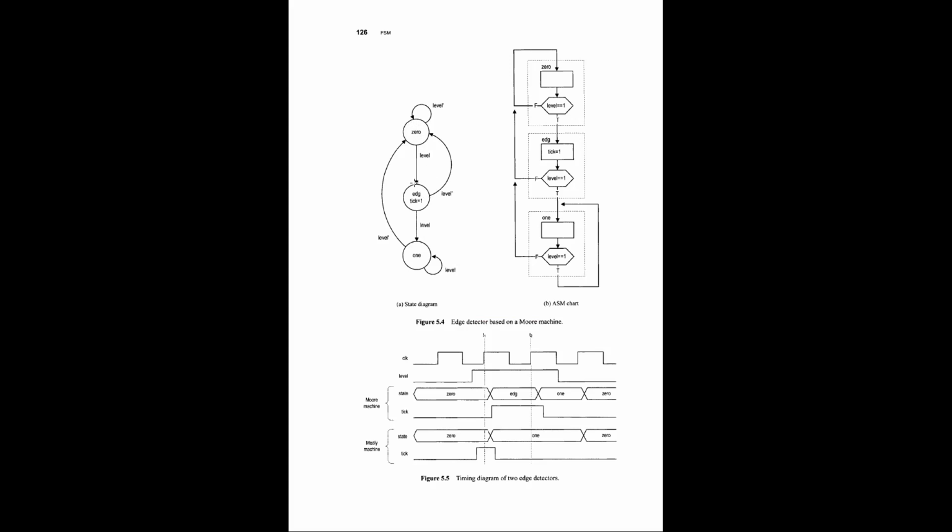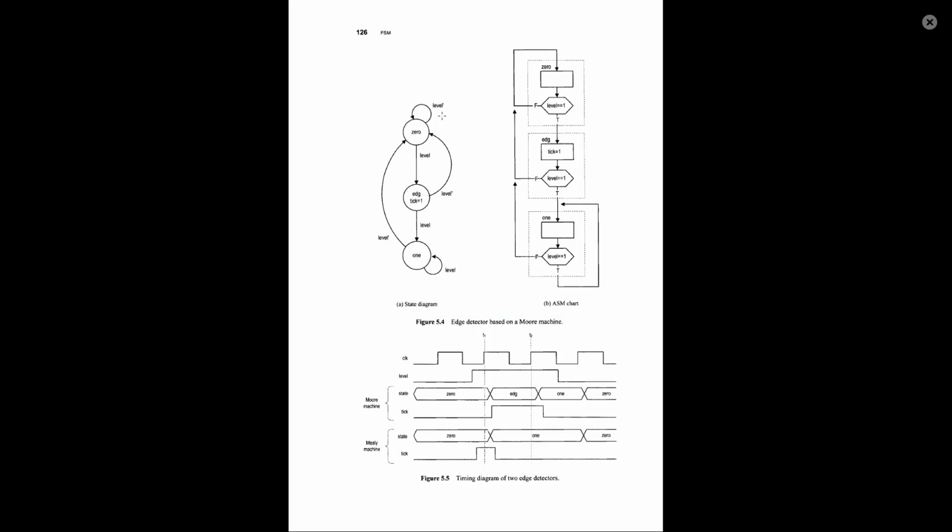When the edge is detected, I'm talking about the positive edge, it jumps here, and when level one is detected, it jumps to one. Okay, so let's start from zero. Let's assume we are at this state, where the level value is zero.